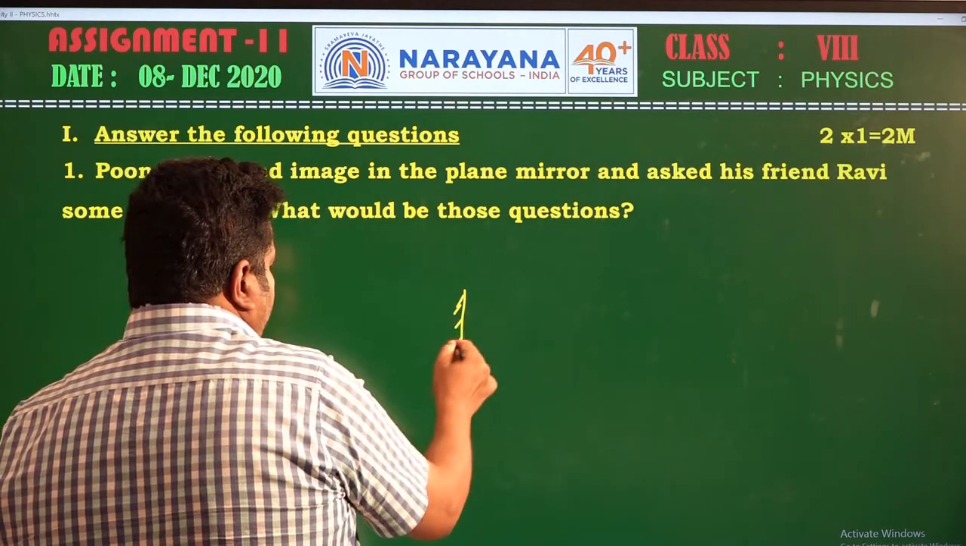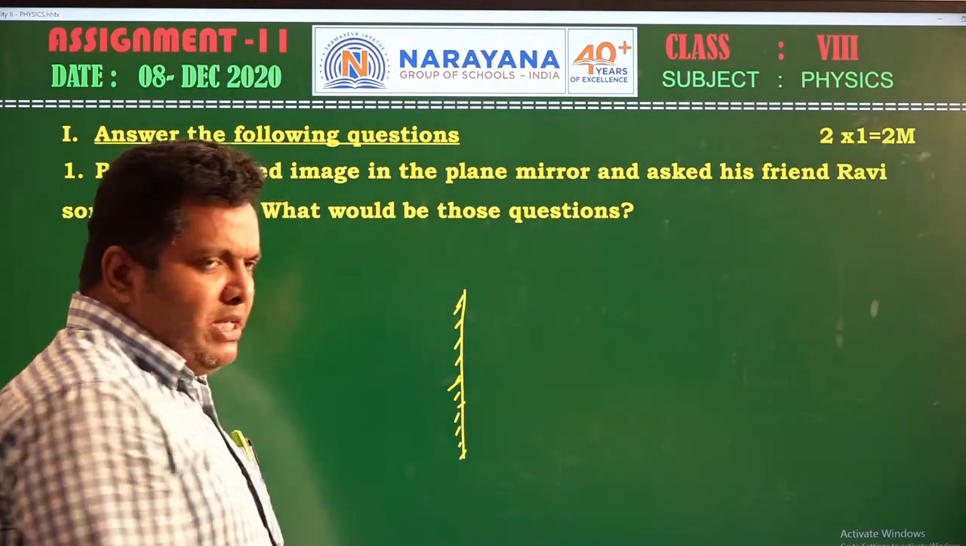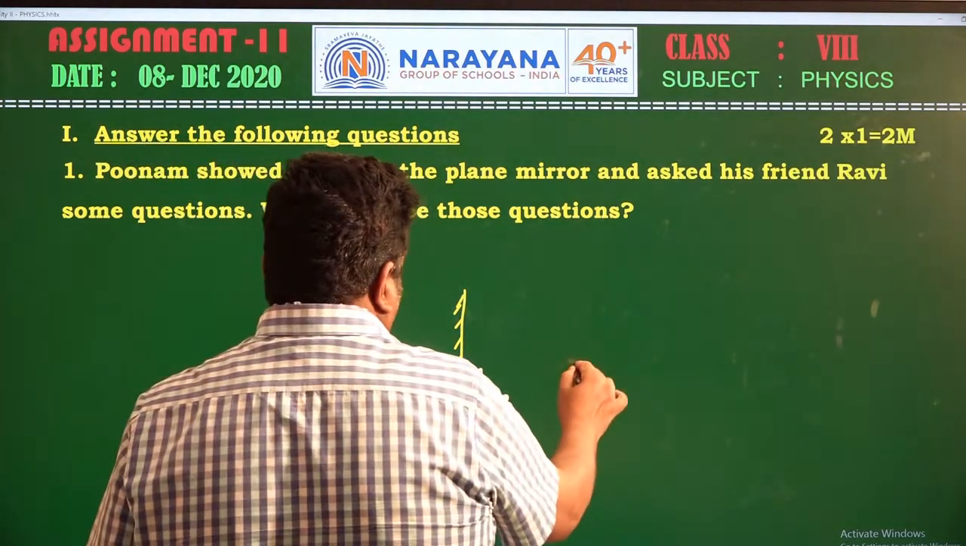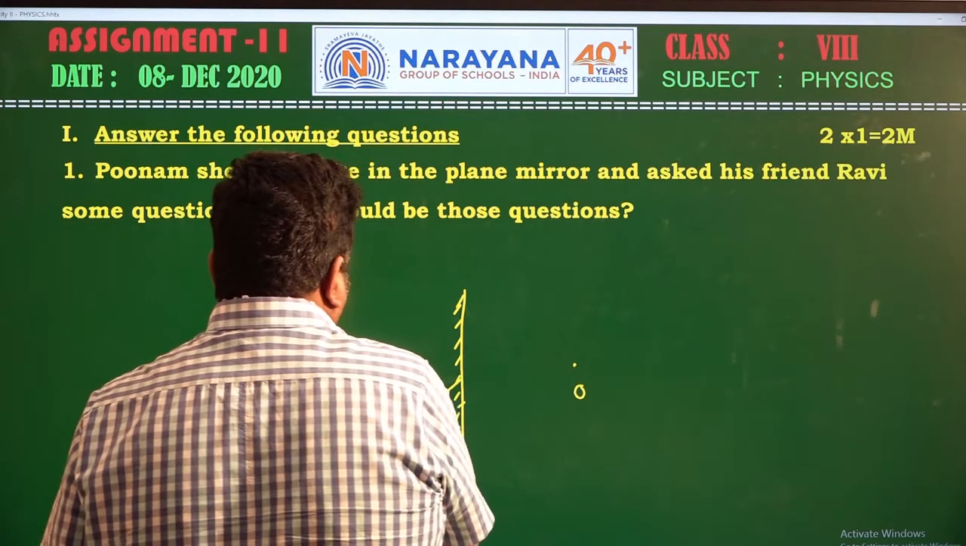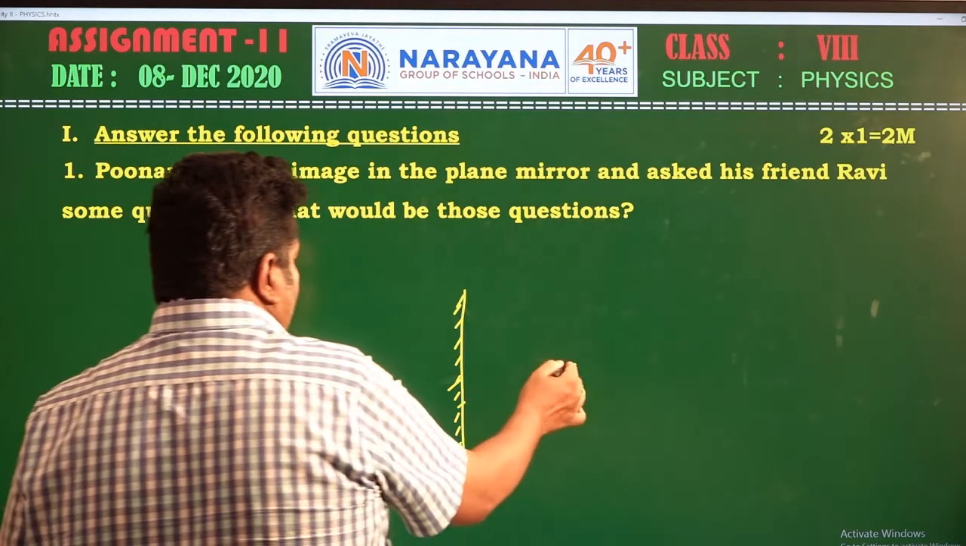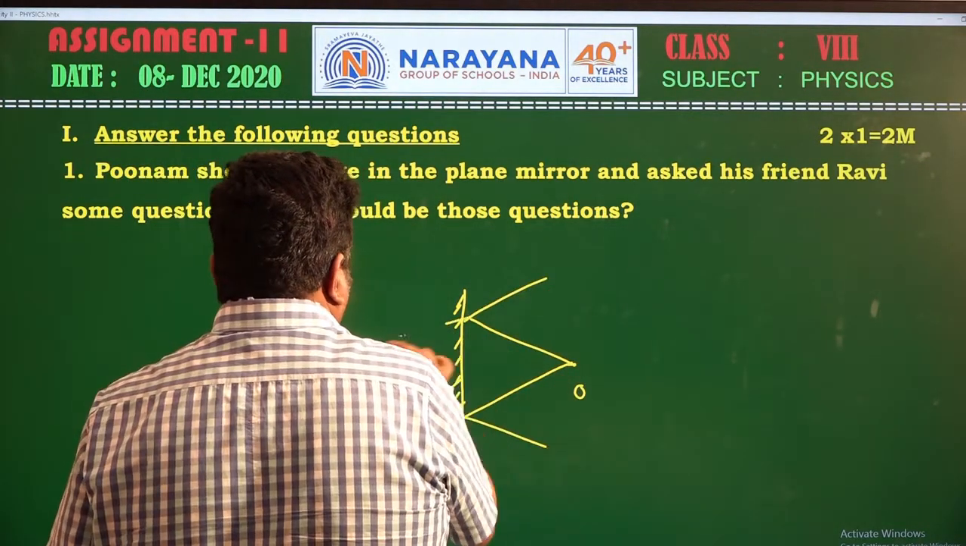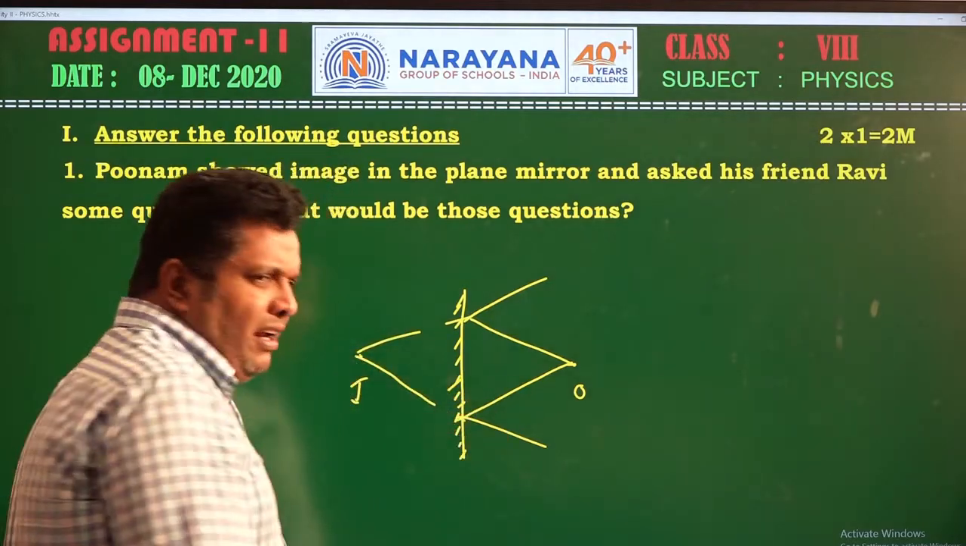This is an opaque, reflecting surface. Suppose a point object is placed in front of a plane mirror. The image will be formed backside of the plane mirror, which means the light from the point object must be incident on the plane mirror. The image is formed backside of the plane mirror.